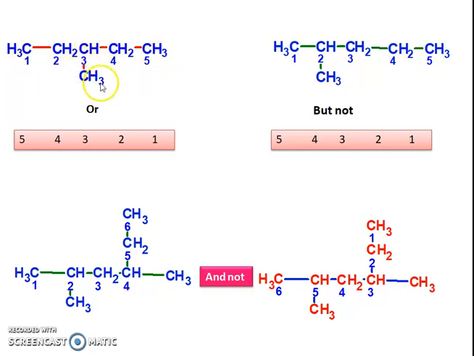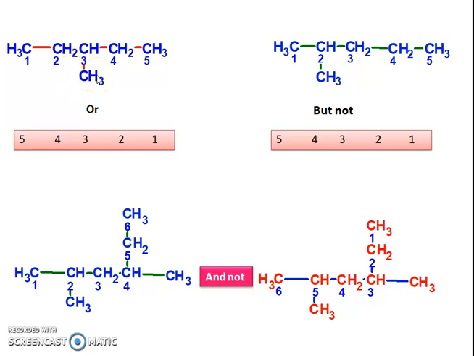So the methyl group is at the third number. If we start the numbering from this side, 1, 2, 3, 4 and 5, it is also the third number having the methyl group.